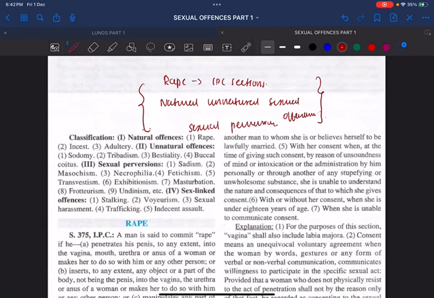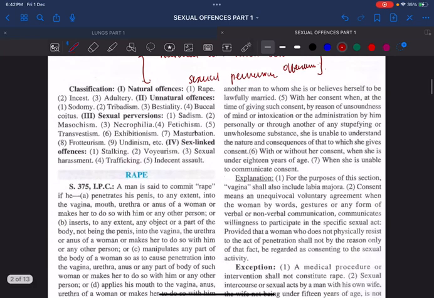I would like to do this chapter in two videos, part 1 and part 2. In part 1, I would like to discuss the natural offenses, which include rape, incest and adultery. Unnatural offenses include sodomy, tribadism, bestiality. Tribadism is also called lesbianism, buccal coitus.